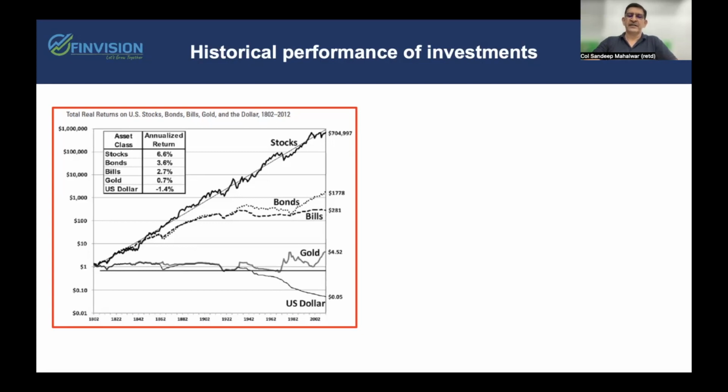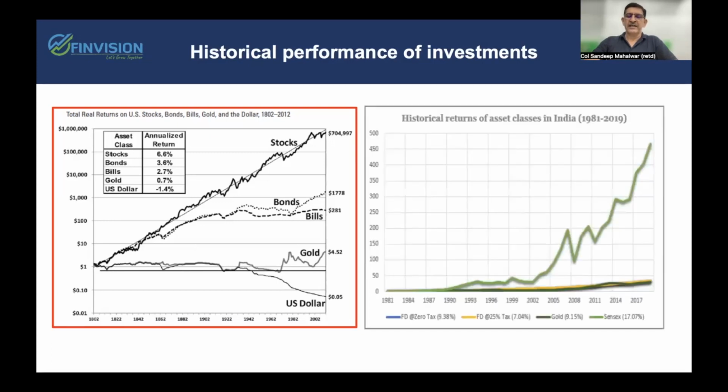So that is the importance of the ROI in your investment. Same is the pattern in India, wherein from 1981 to 2019, over a period of almost 39 years, the equities gave much better returns of 17% versus only 9% in gold and 7% odd in FDs.